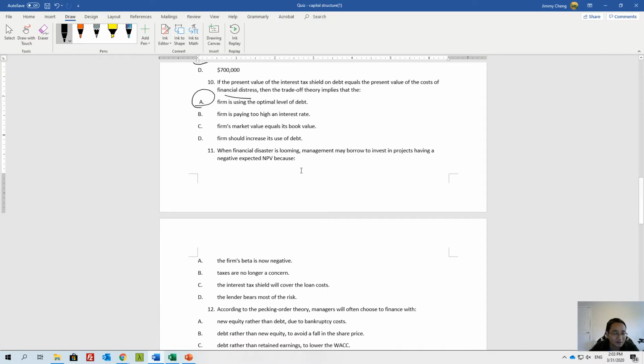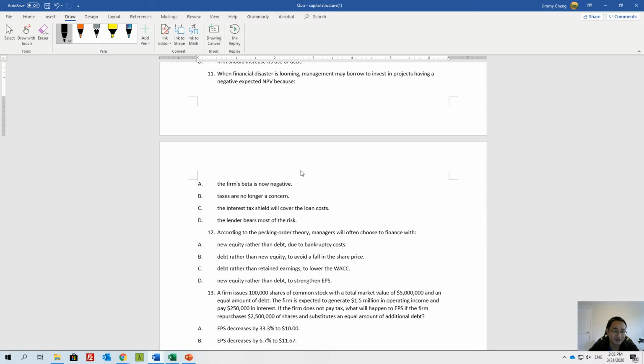Okay. When financial disaster is looming, management may borrow to invest in projects that have a negative expected net present value, because look, if a company is declaring bankruptcy, equity owners have no money anyway. So if a company goes bankrupt, as a shareholder, you lose everything anyway. So why don't you make something risky? You bet on something risky, right?